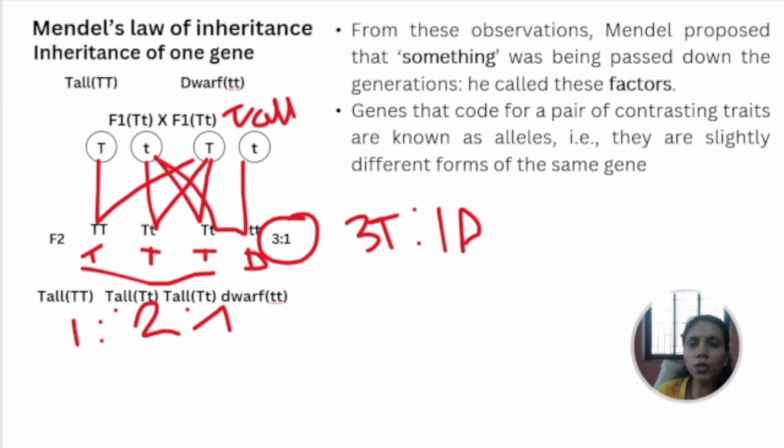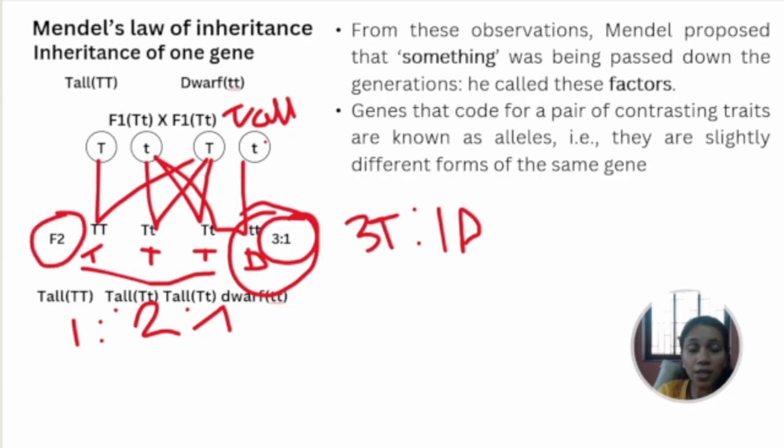While he was working on this, he saw that there were no dwarf plants. The parents were not dwarf, but somehow one of the progeny in the F2 generation, or the second generation, became dwarf.